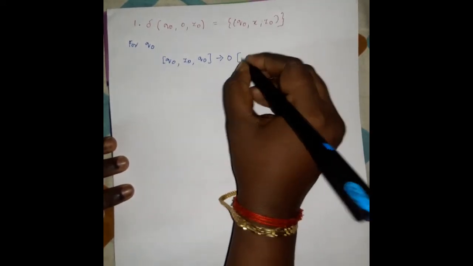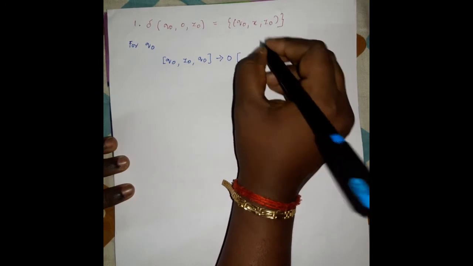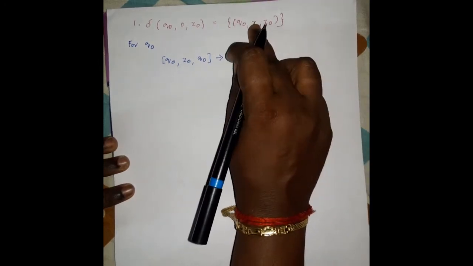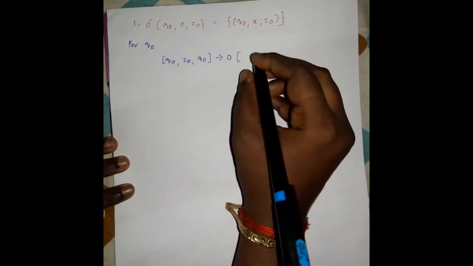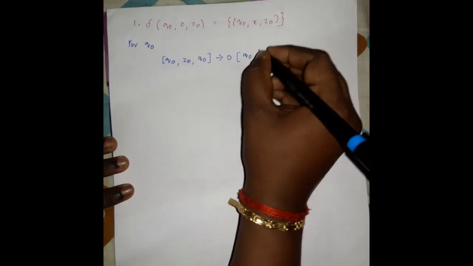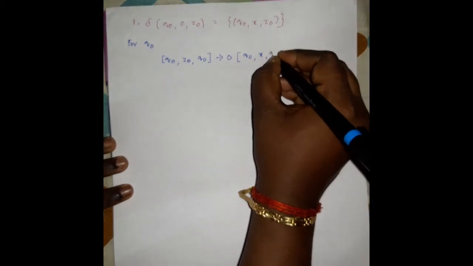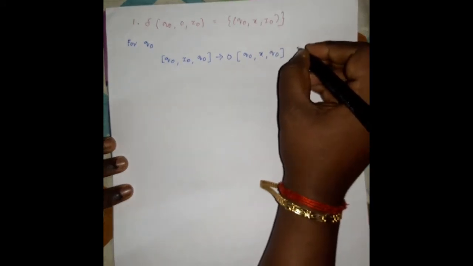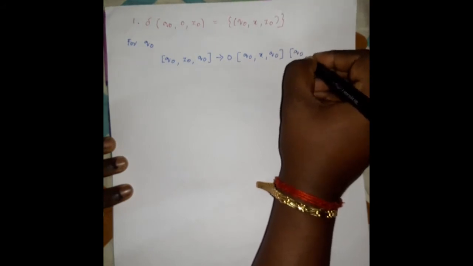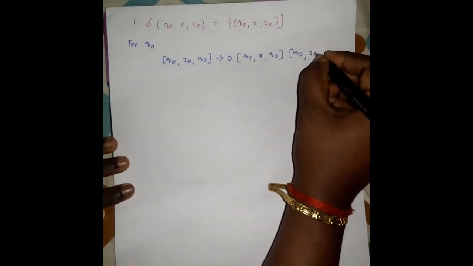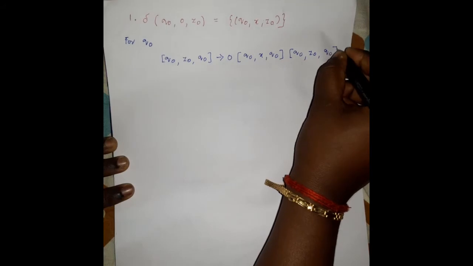There are two stack symbols, so in this right hand side production we use the two stack symbols with all possible combinations of the given states. So q0, first one is x and it goes to q0, and the next one has end state q0, the second stack symbol is z0, and the final state is q0.